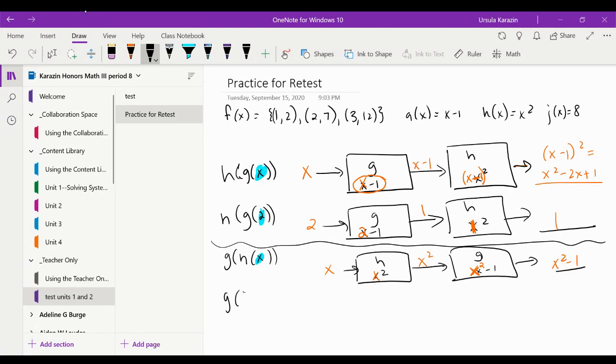And if I want to do that with a number, my input is 2. I'm still going to do H first. Since my input is 2, 2 will go in.